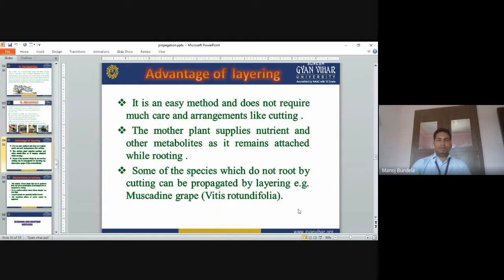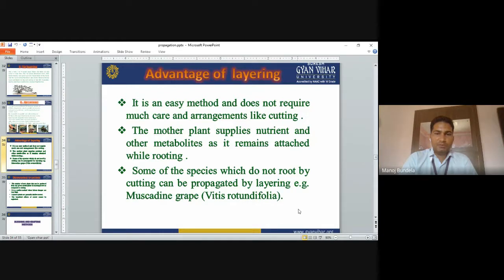Now the advantages of layering. It is an easy method and does not require much care and arrangement like cutting. Normally we go for bending of the stem of the plant. The mother plant supplies the nutrients and other metabolites as the layer remains attached. Whatever nutrients are required for the development of the rooting come from the mother plant only.